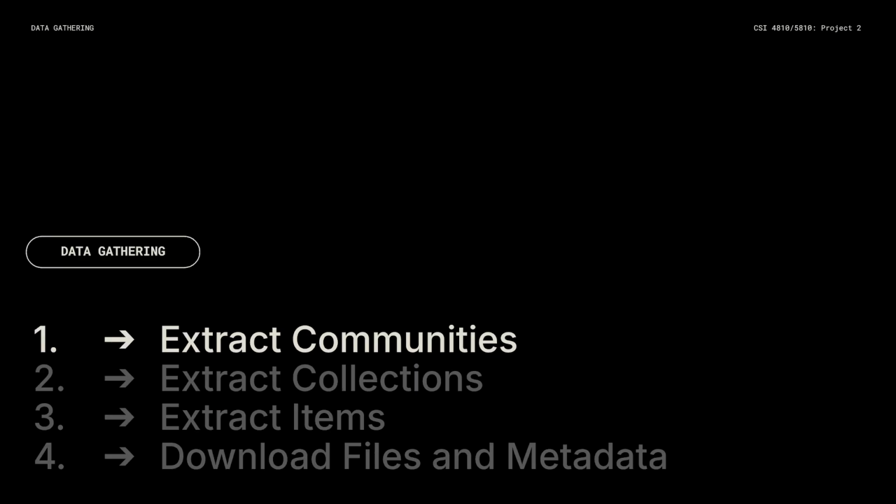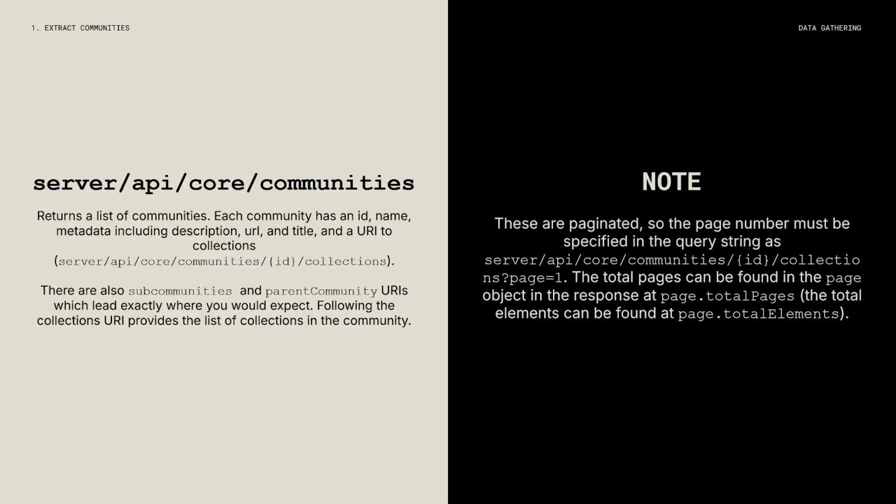So the first step is to extract the communities, which can simply be retrieved by accessing the communities endpoint of the server API core URI, which is where the backend API is located. The communities endpoint just returns a list of all of the communities and their metadata, and we can use that to then get the collections.